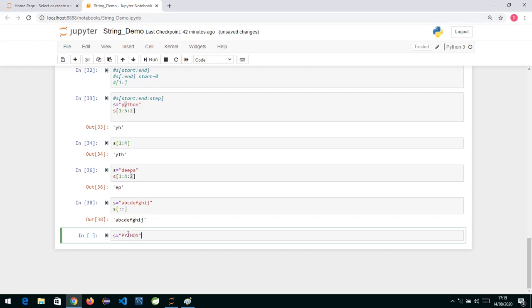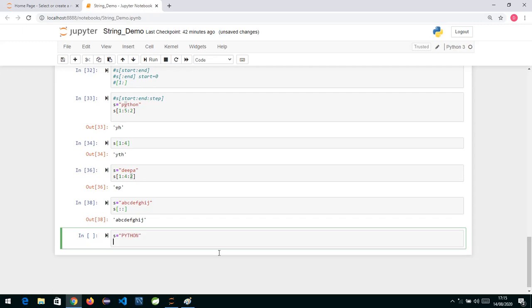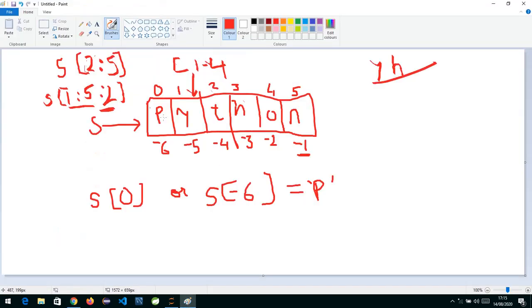Okay, Python over here, and now I press enter. Now if I say S, square bracket, I am starting from, now we know the indexes over here. So this is -1, -2, -3, -4, -5, -6. If I give -6 colon, we have already seen that the position of P can be addressed either by 0 or by -6.